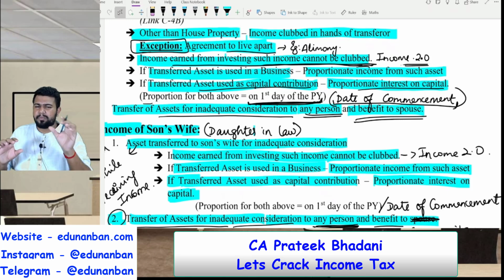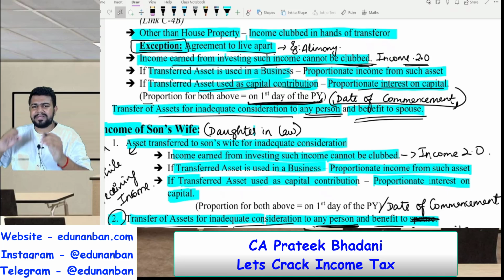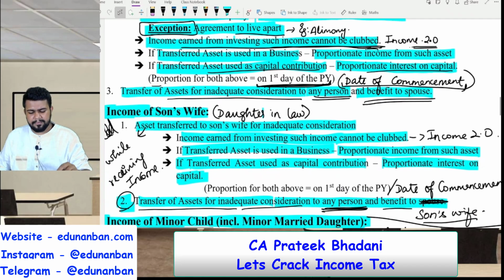However, this proportion should be taken on the first day of the previous year, that is on 1st April, or if it's a new business, it should be taken on the first day of the business. Okay, so if the business starts on 1st July and I'm giving my wife a gift of rupees 2 lakhs and she is putting it in the business on 1st July itself, then take the proportion from 1st July itself.